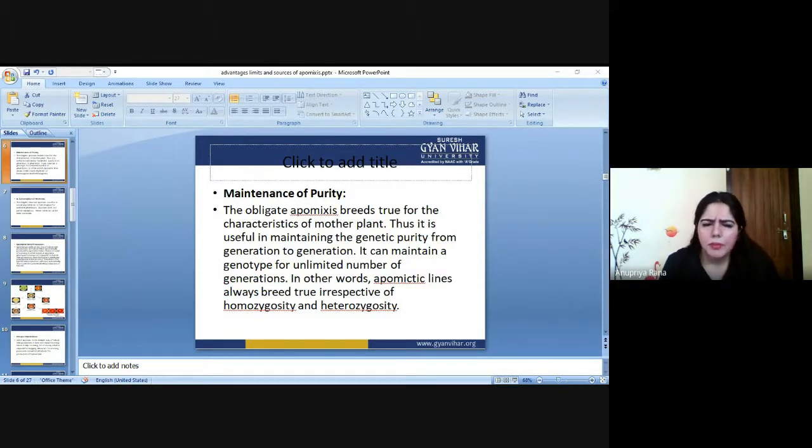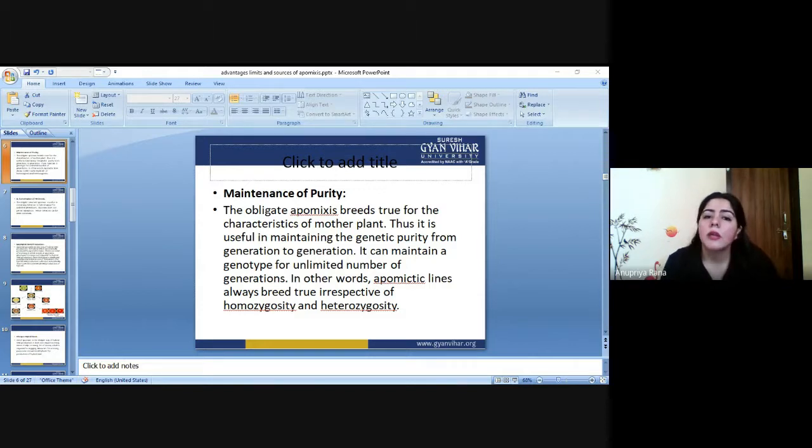So in a simple plant, the apomixis process can take place, but the need for maintenance can be met when the apomixis is of the obligate type. Because in obligate apomixis, the plant does not go in for any other reproduction manner. Like in facultative apomixis, the plant performs the apomixis process along with sexual reproduction. But in obligate apomixis, there is only one kind of reproductive pattern that is followed. No other kind of reproduction pattern will take place inside it.